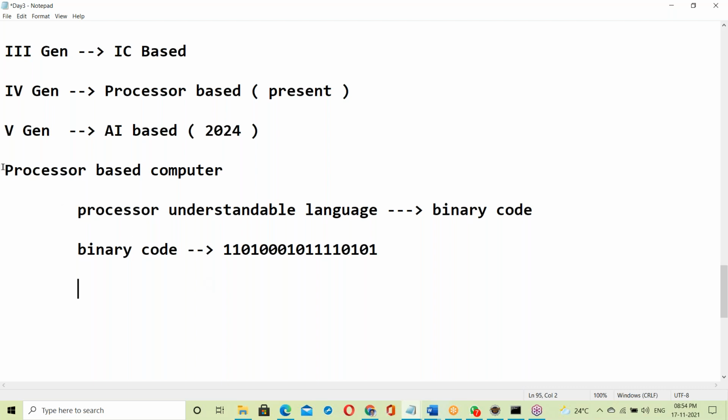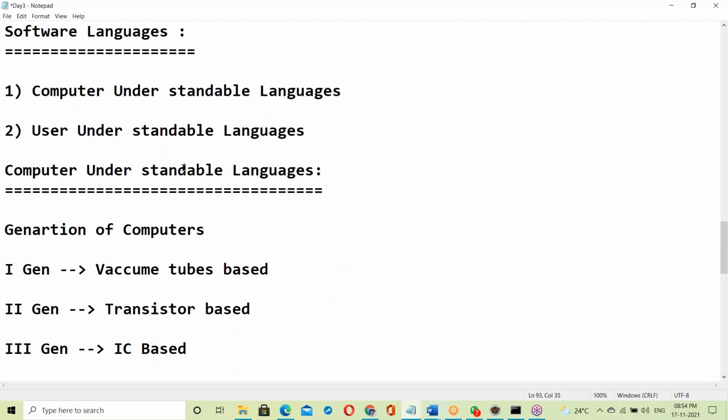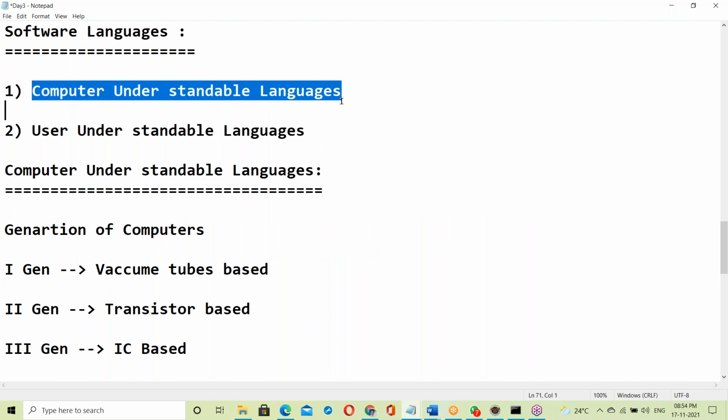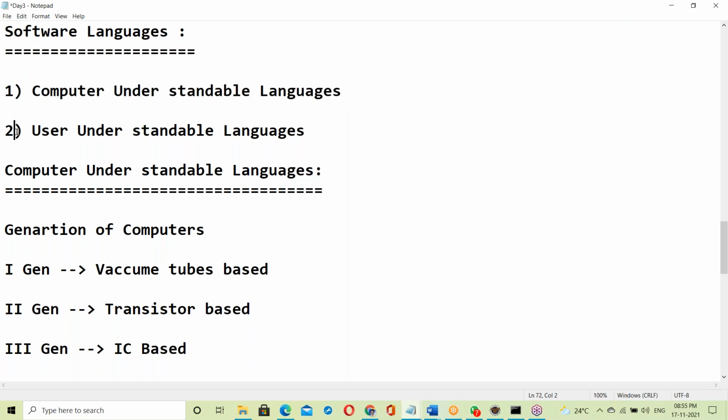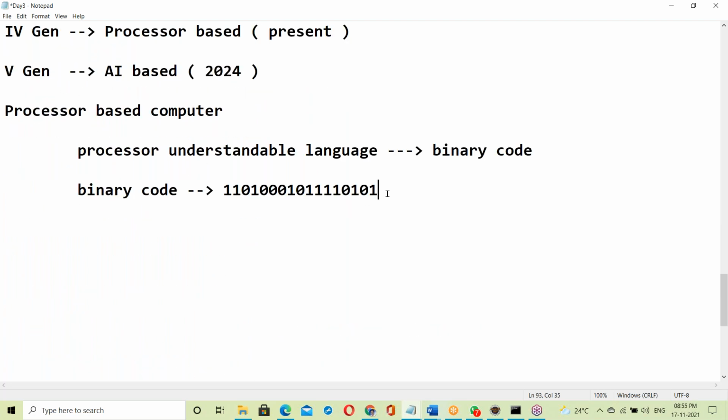This processor based computer uses binary code. This is system understandable language. Computer understandable, that is system understandable, is called low level language. User understandable is called high level language. Software languages are basically of two categories.